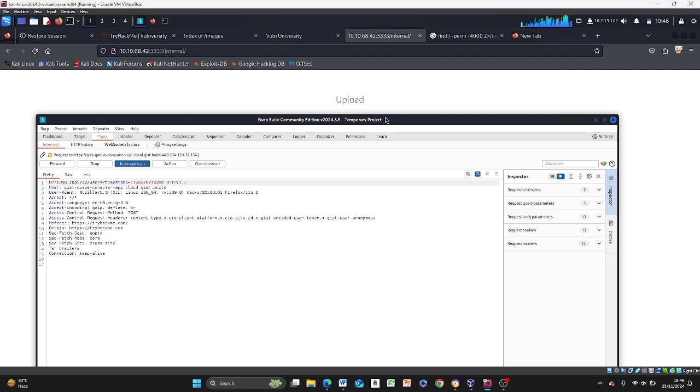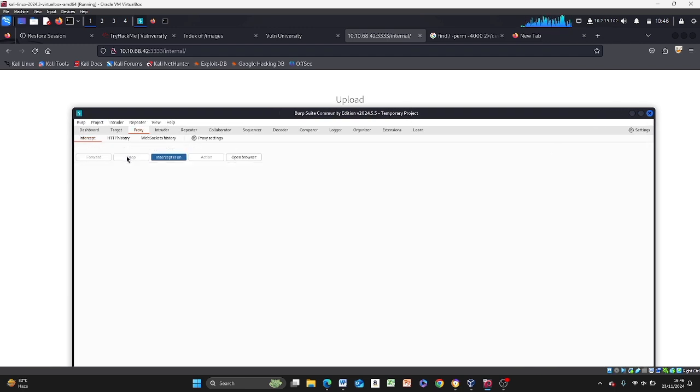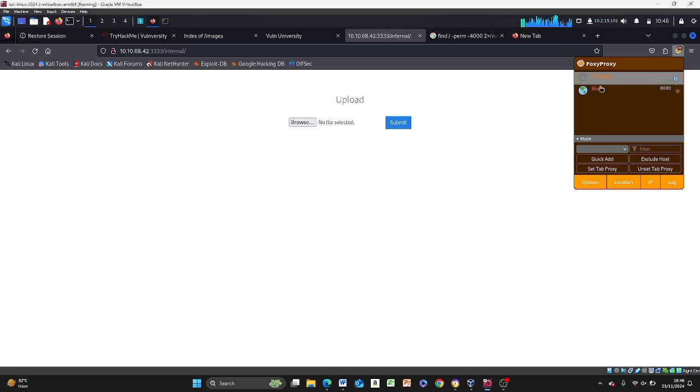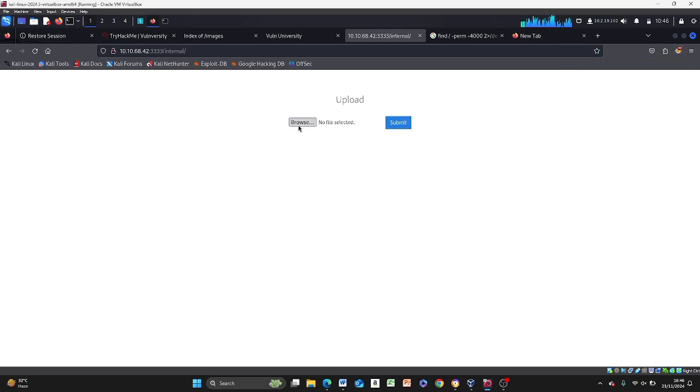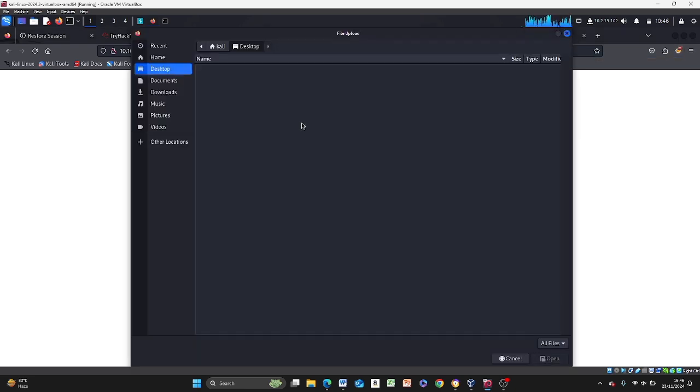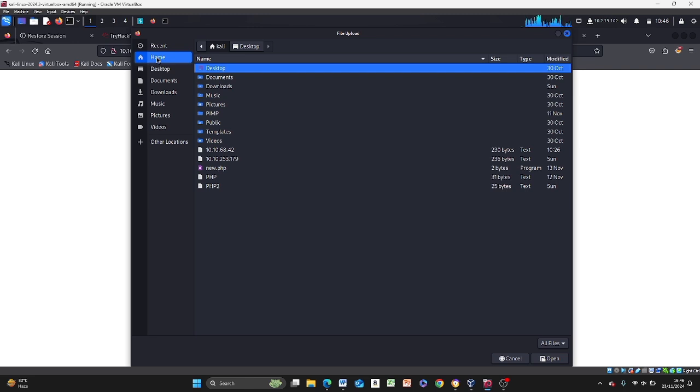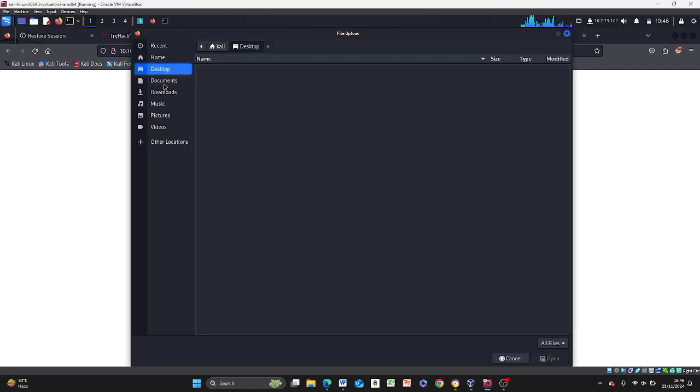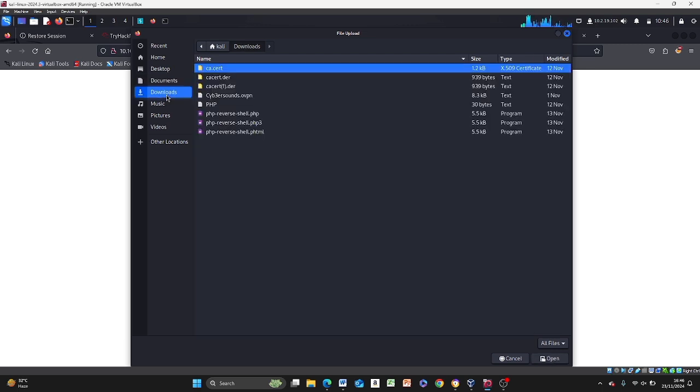Let's do this first. Then we'll browse to a particular extension that we want. Home, desktop, documents, downloads.